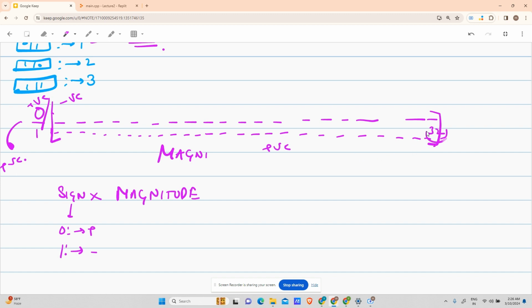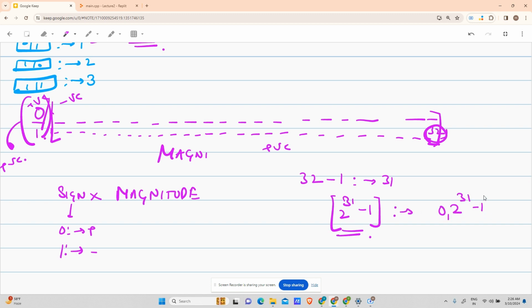So I have 32 bits in total. I reserved one bit for the sign. How many am I left with? I want 32, I gave one to the sign, so 31 bits are left with me. So my maximum number can be 1 times, am I correct, guys? Right. So this will go from 0 to 2 to the power 31 minus 1.